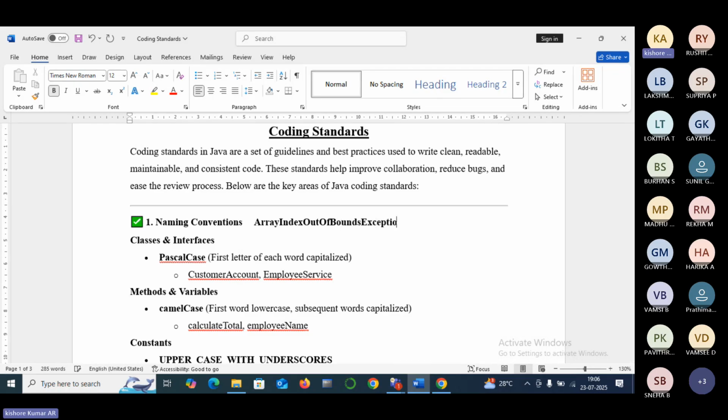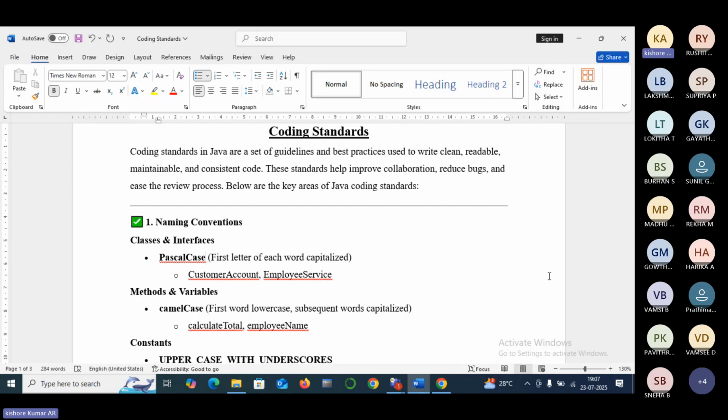Sir, how are exceptions represented in Java? The exceptions are represented in Java as classes. By seeing this, we can say that all the class names and interfaces must have the first letter of each word capitalized. This is also known as Pascal case.